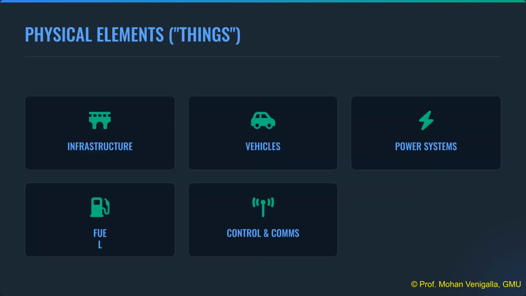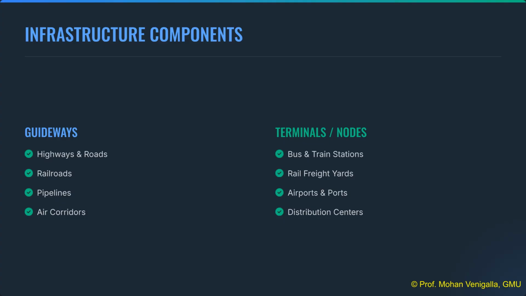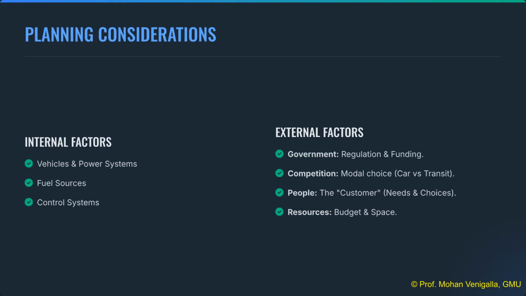The physical elements of the system include infrastructure, vehicles, power systems, fuel sources, and the control and communication systems that govern movement. Infrastructure is comprised of guideways, which are the fixed routes like highways, and terminals or nodes, which are points where movement starts, ends, or transfers, such as airports and bus stations. Planning involves considering both internal factors, which are controllable elements, and external factors, such as government regulation, competition, the needs of the people, and available resources.